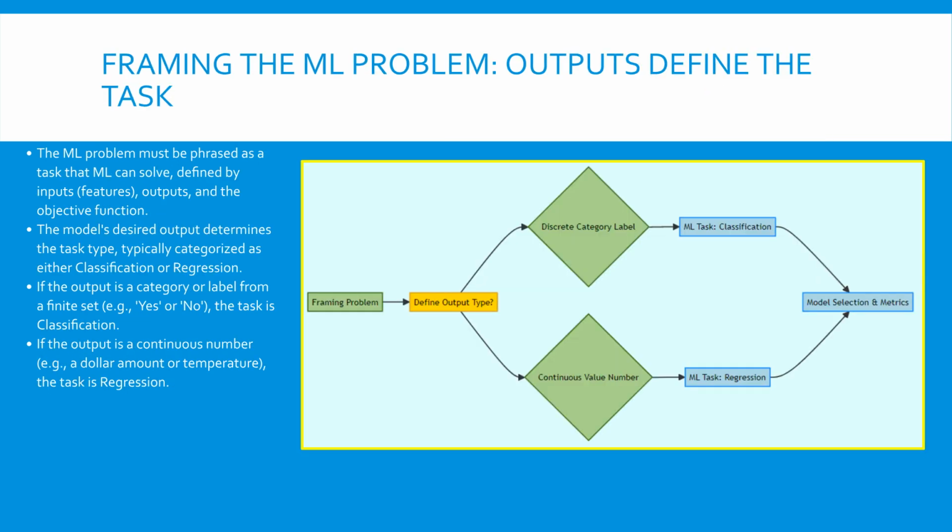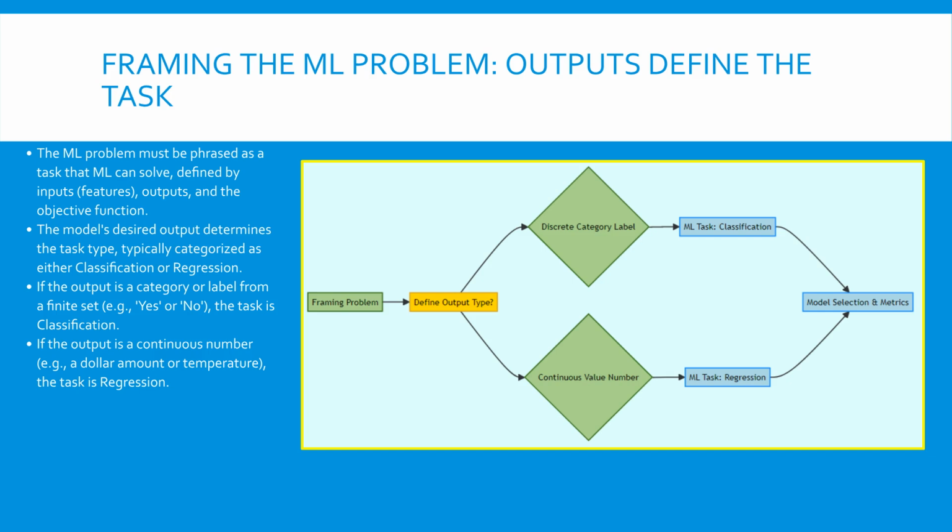After defining the guiding objective, you must clearly define the model's expected outputs. The type of output fundamentally dictates whether your ML task is classification or regression. This choice is crucial because different algorithms are better suited for different task types. If the outcome you are predicting is a fixed category or label, such as predicting whether an email is spam or not spam, then you are dealing with a classification problem.